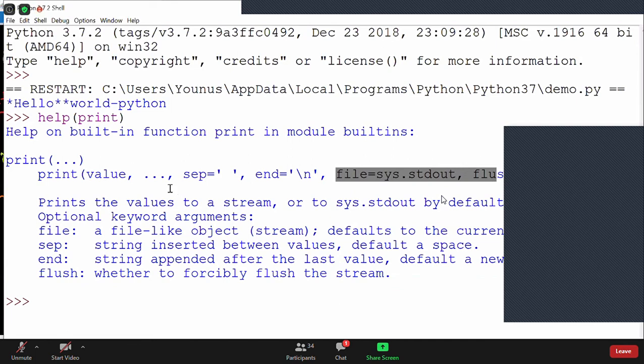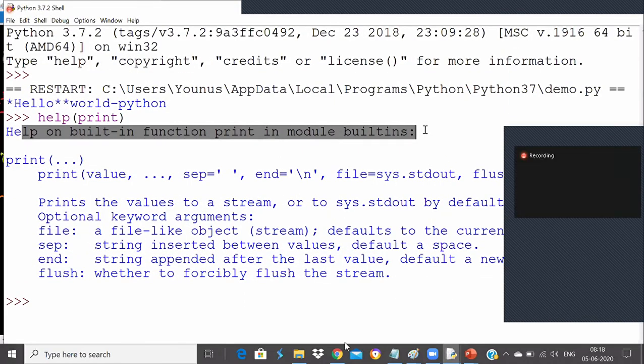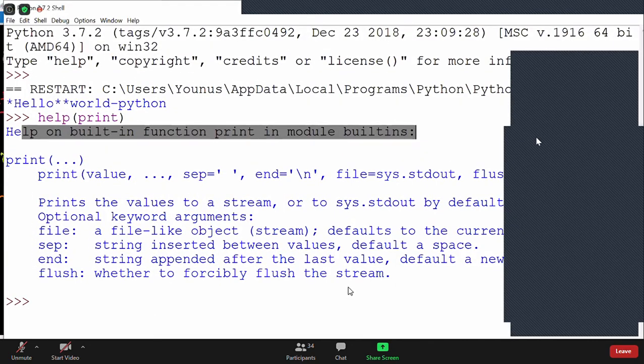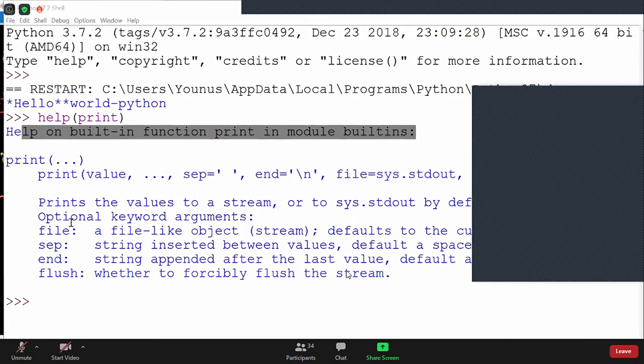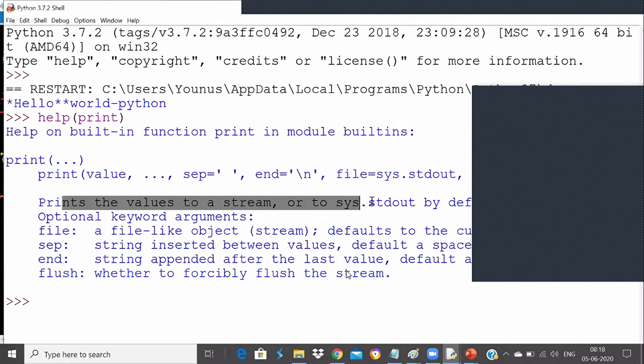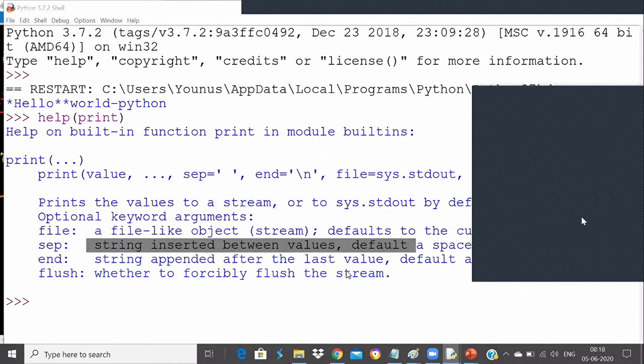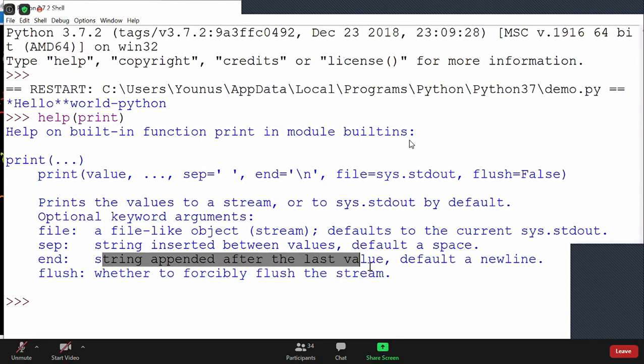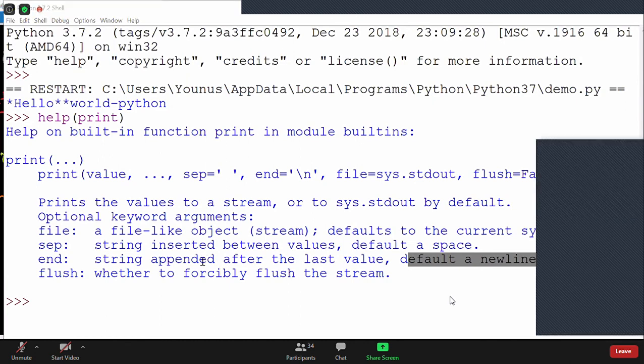Okay, understood everyone? How to check about the print function? It tells you print function is a built-in function in the built-ins module, and it takes multiple arguments. You see, it prints the values to the stream. File is optional. Separator is a string inserted between the values, default is space. End is a string appended after the last value, default is new line. So I hope these sentences make sense now.